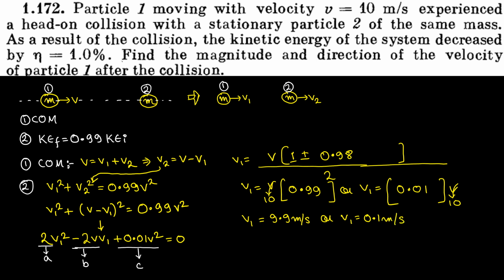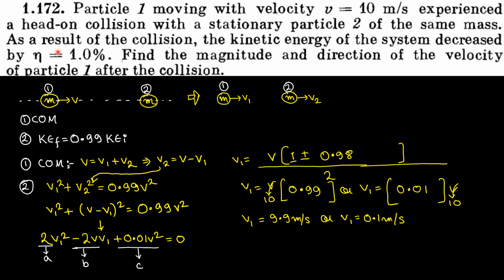Now the question I have is, which one of them is the correct answer? 0.1 or 9.9 meter per second? See, if you add these two velocities, 9.9 plus 0.1, this becomes 10, which was the initial velocity. That means the addition of these two velocities becomes the conservation of momentum. So you can get the idea, one of these velocities belongs to particle 2 and the other belongs to particle 1. We just have to figure out which one is which.